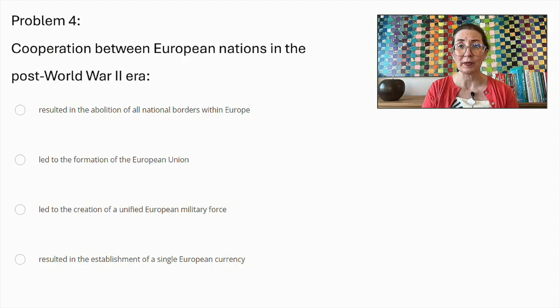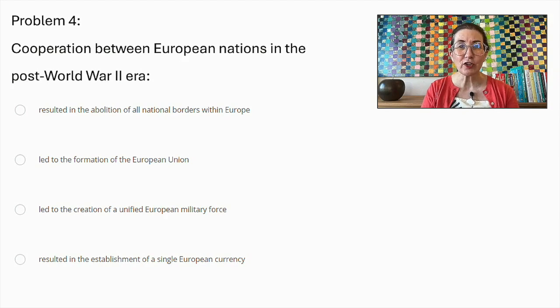Cooperation between European nations in the post-World War II era led to several significant developments. The abolition of all national borders within Europe did not occur. While the Schengen Agreement did allow for passport-free travel across many European countries, national borders remained in place.